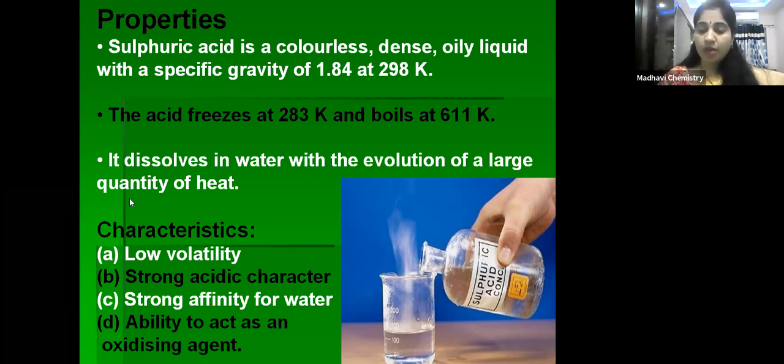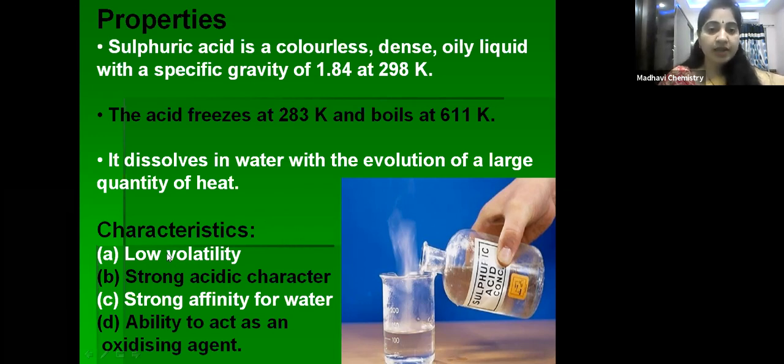So that's why we have to add concentrated sulfuric acid drop by drop to water to prepare dilute acid, right children? We should not add water to the concentrated acid. We have to add concentrated acid to water drop by drop, okay. Is that clear? Because dissolution of acid in water is an exothermic process. Large amount of heat is released, okay.